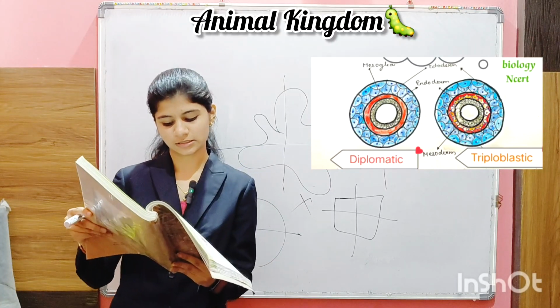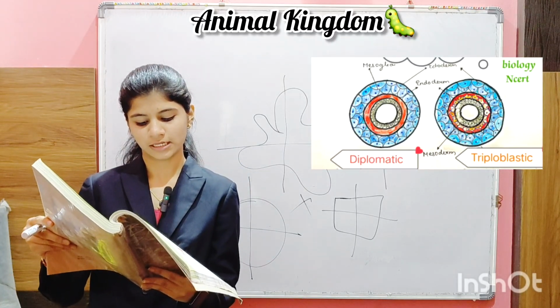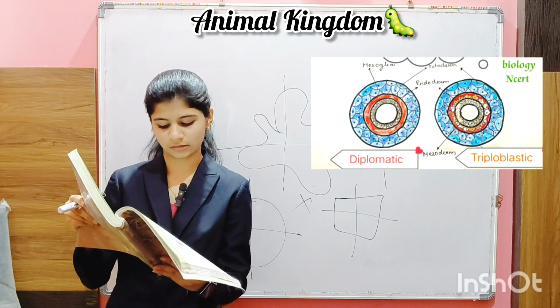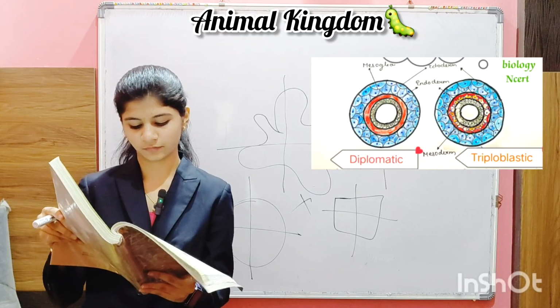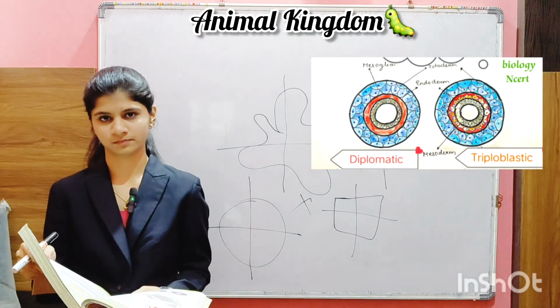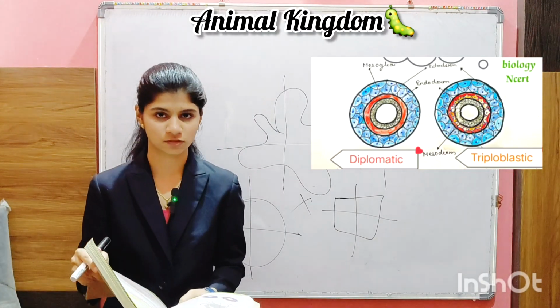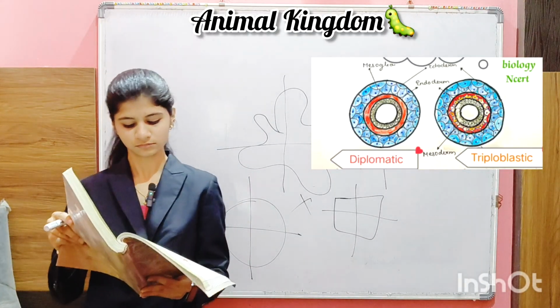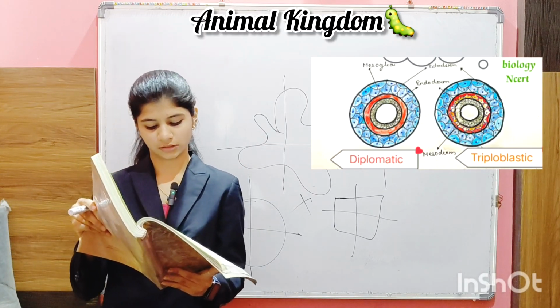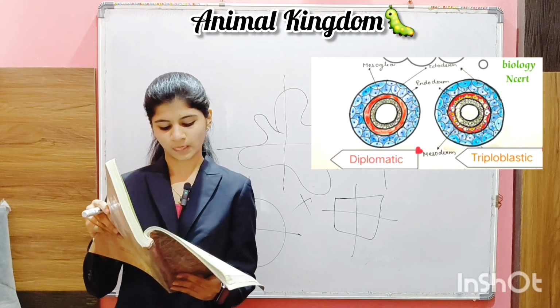Animals in which the cells are arranged in two embryonic layers, an external ectoderm and the internal endoderm, are called diploblastic. What is this diploblastic? It may come in your MCQs, match the following, and obviously in your NEET examination also. So please listen carefully. With external ectoderm and internal endoderm, it is known as diploblastic in animals.